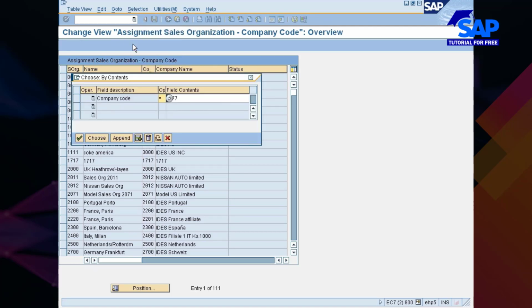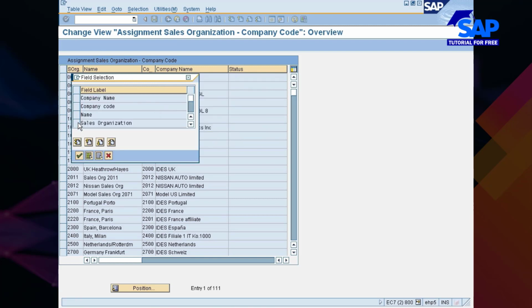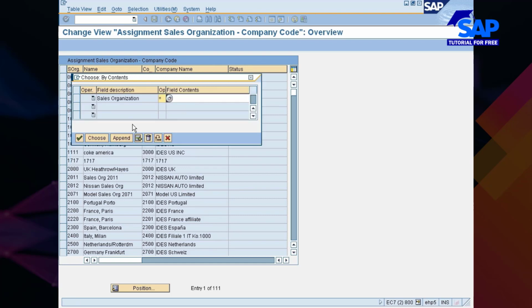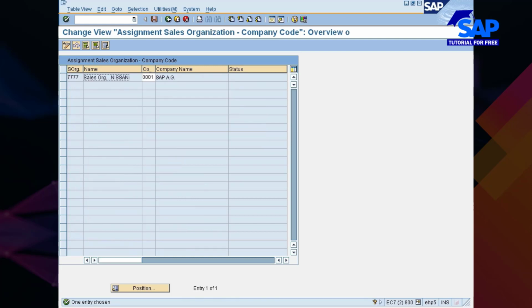Look for your plant also. Company code is proper, but look for the plant, sales organization. Your sales organization is 777, right? Go with choose. Now you see the sales organization is incorrectly mapped with company code 0001. Either you change this one, make the company code 777, just hit enter and save it.